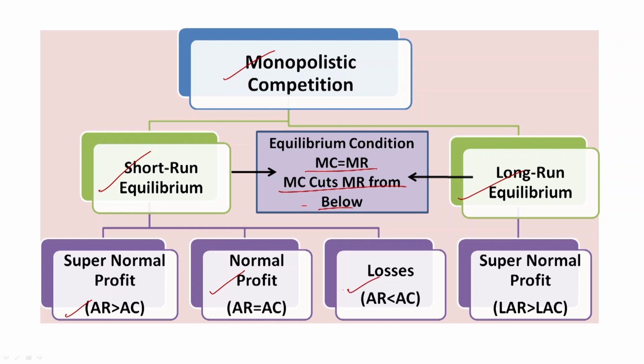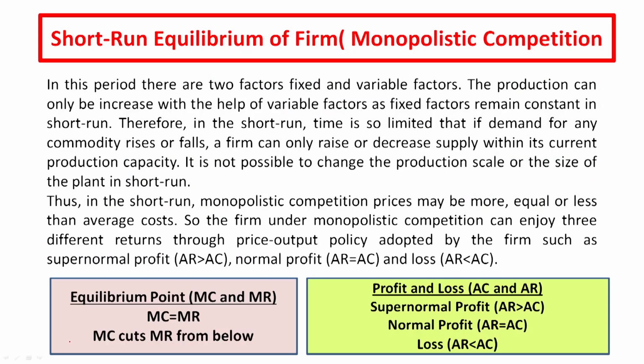Or losses, where average revenue is less than average cost. That means three different situations: supernormal profit, normal profit and losses. In the long run, the firm will earn only normal profit, where long run average revenue is equal to long run average cost.